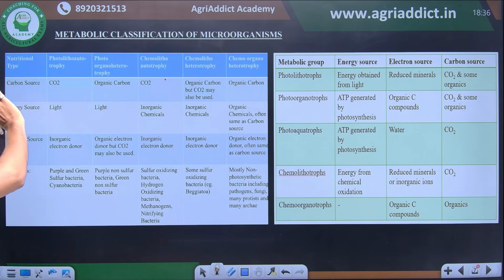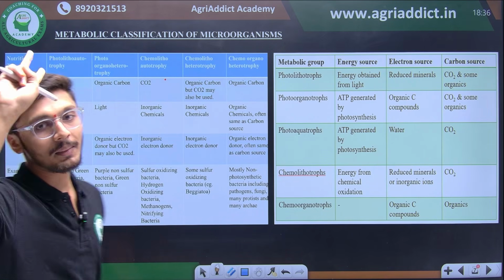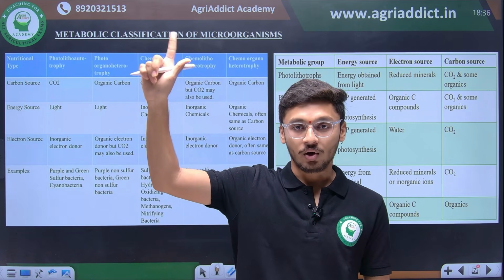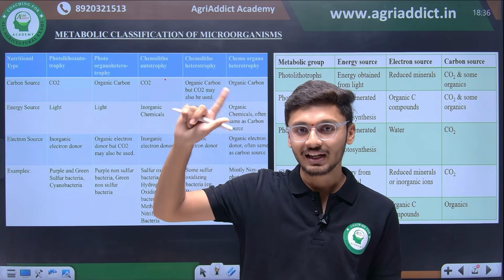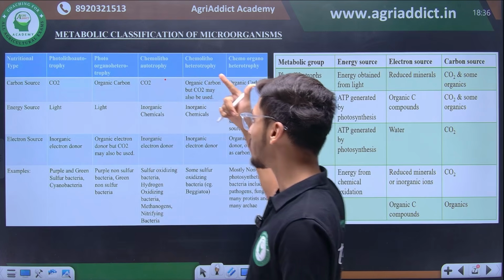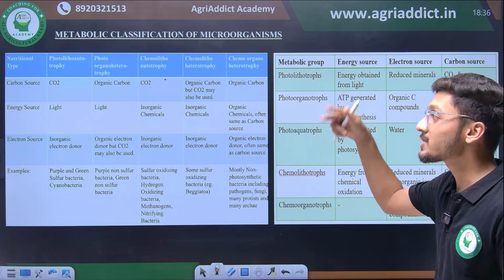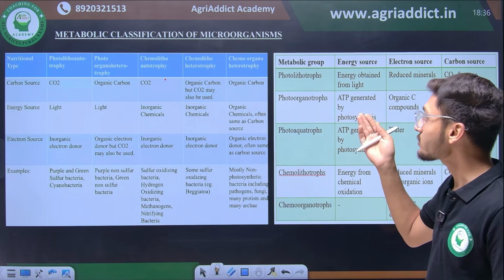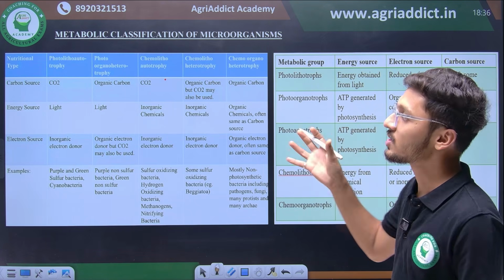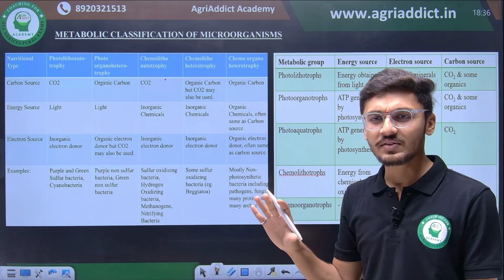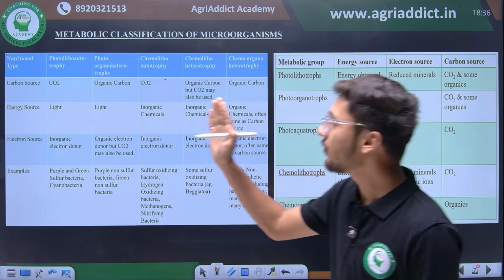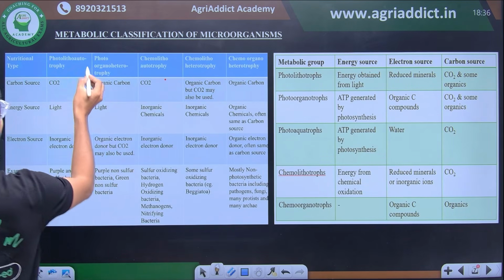nutritional type, let's understand. Nutritionally, organisms are mainly classified into two different categories, phototrophs and heterotrophs. So phototrophs have different categories such as photoautotrophs, then photolithotrophs, photoorganotrophs, then chemoautotrophs, chemoheterotrophs, and chemoorganoheterotrophs. So these are two different classifications, very basic. There is no need to complicate any understanding. First of all, what are photolithotrophs?